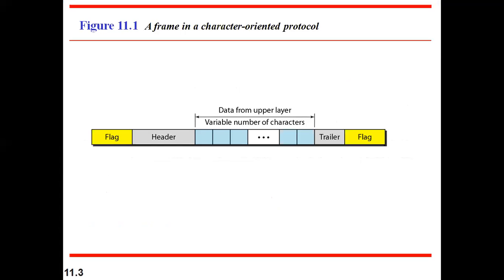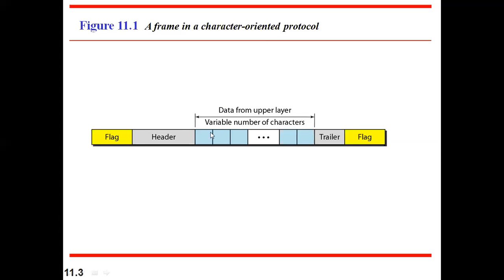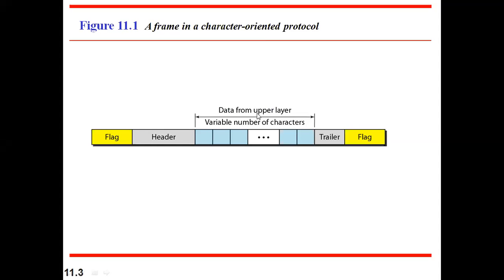So let's go ahead with the first type. The first type is character oriented protocol, a frame in a character oriented. So here we decide frames based on the characters. The first type of frame, how we do it, this is one example that is called character oriented framing. In character oriented framing, this is our data, 8-bit data, the data from the upper layer. This data from the upper layer, we receive from whom? We receive it from the network layer, and this is the exact data that is there.